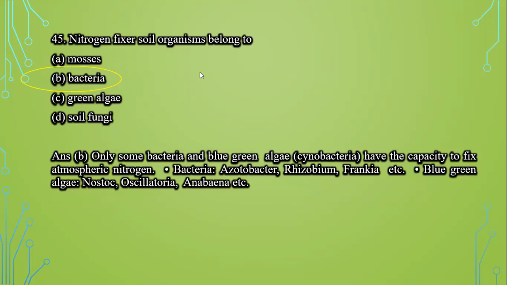Next question: nitrogen-fixing soil organisms belong to which class? First is mosses, second is bacteria, third is green algae, fourth is soil fungi. Now, only some bacteria and blue-green algae have the capacity to fix atmospheric nitrogen. Bacteria like Azotobacter, Rhizobium, Frankia, etc. and blue-green algae like Nostoc, Oscillatoria, Anabaena, etc. can fix atmospheric nitrogen. So option B, that is bacteria, is the correct answer.